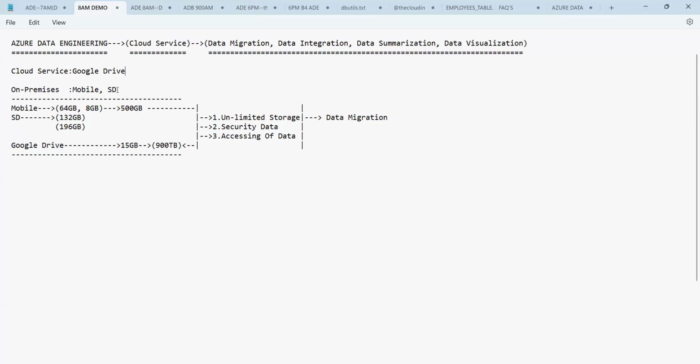If you store the data in the laptop also, that also comes under on premises. Now, here the world is moving the data from the on premises network to the cloud network. Moving the data from the on-premises network to the cloud network is called data migration. Okay. So I think everyone is clear with the concept here.